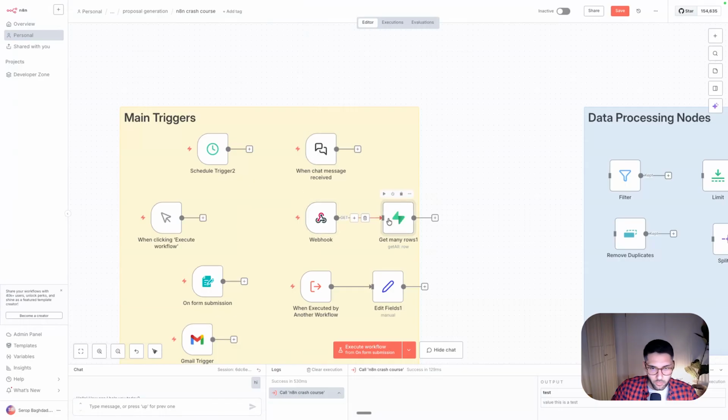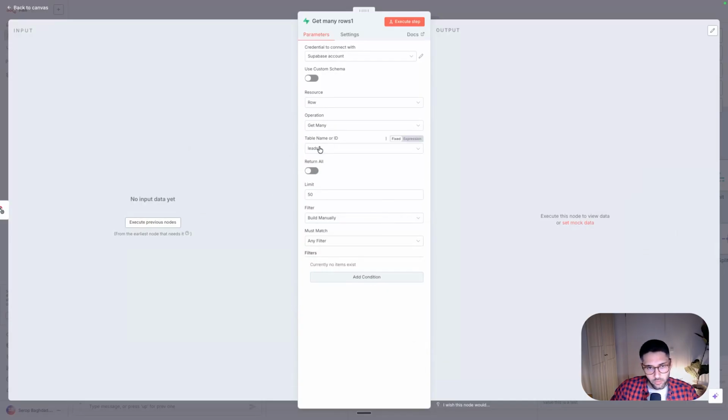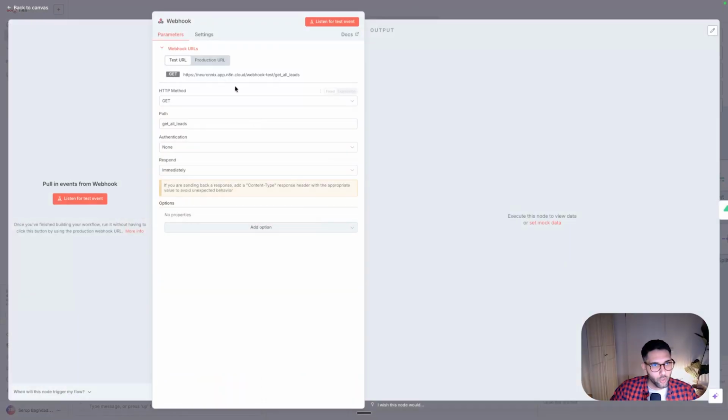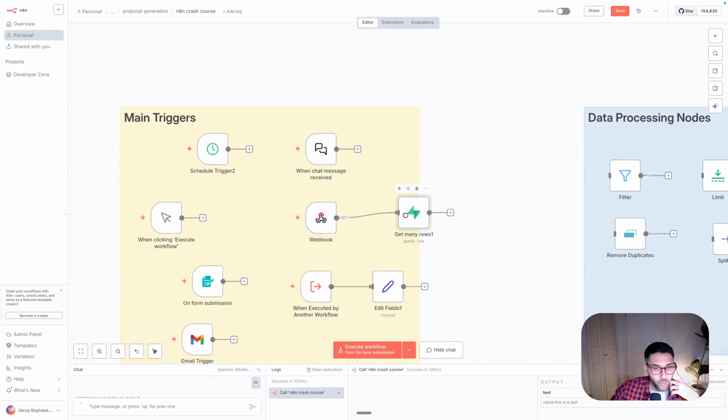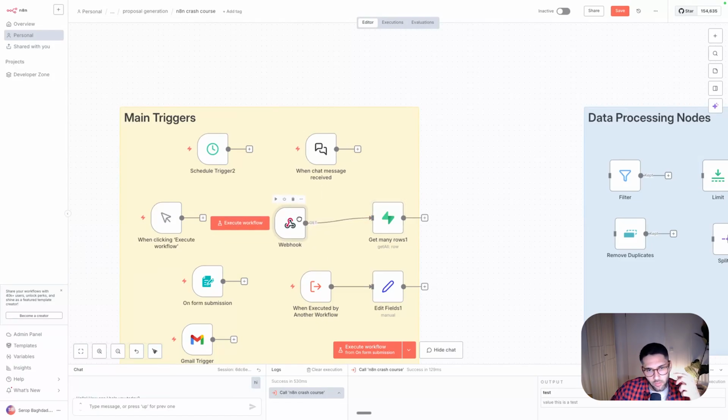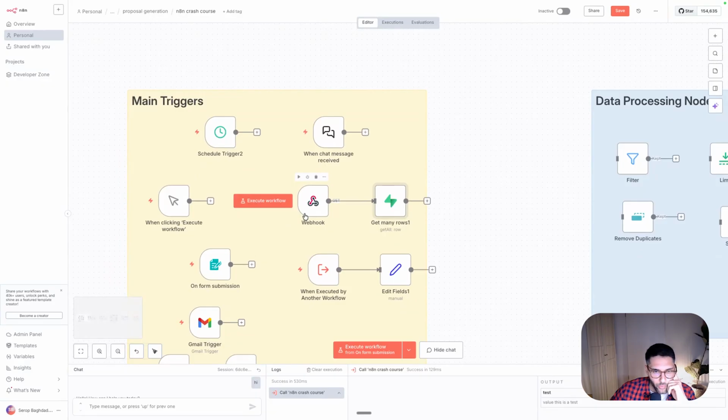So in Supabase, let's say you have a table called leads, and then it would return all. And then technically whoever calls this URL, because now we don't have authentication, will be able to see the leads you have in your database. So if you have a front end that is displaying these things, this is how you basically connect a front end to n8n and to a database. So it makes it super cool. It's literally 2 nodes, and then you can display all these leads on a front end that you maybe built custom made. So this is the really cool thing.